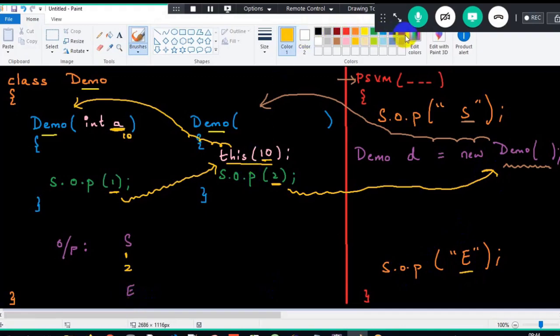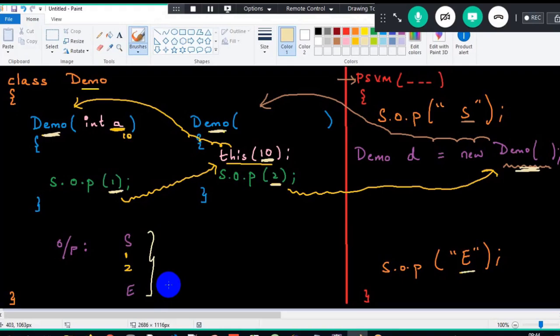Got the clarity? Sir, can you explain it once again, sir? So just observe, okay? From here, when I invoke this constructor, control will go here. And then when I tell this of 10, what is the first line of implementation? This of 10. From here, the constructor will go to this constructor. One constructor is calling another constructor, wherein 1 will get printed, control comes back to the caller, 2 will get printed, control comes back to the caller, and then end here. So the output will be start 1 and 2 end here.